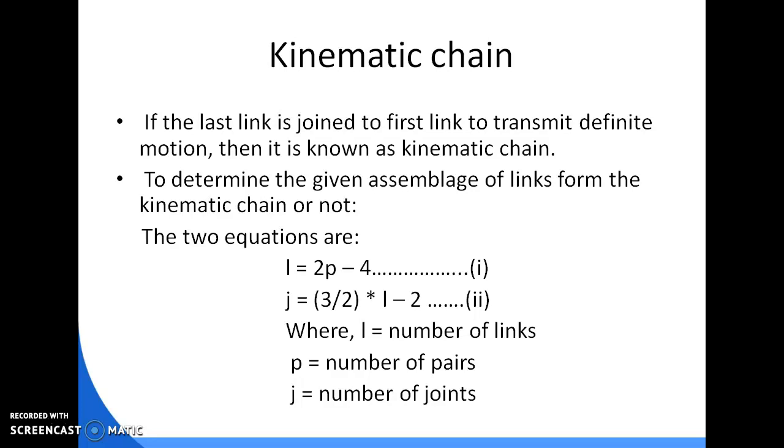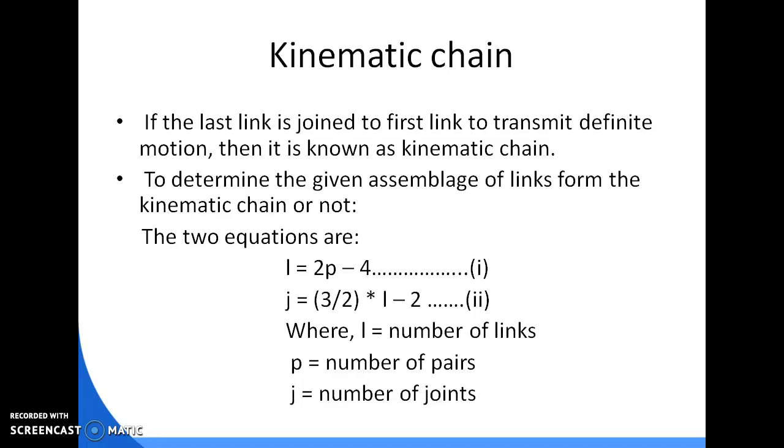In order to determine whether the assemblage of links and pairs forms a kinematic chain or not, the following equations are available. Equation 1: L = 2p - 4, where L is the number of links and p is the number of pairs.